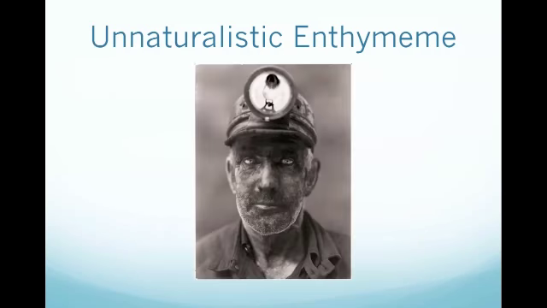Unnaturalistic enthymemes work in an opposite manner of naturalistic enthymemes, in that the audience assumes the image is false or tampered with unless proven otherwise. Here is a portrait of a West Virginia coal miner in 1938. As an audience, we question its credibility because of an obvious backdrop. This is a great example of an unnaturalistic enthymeme.